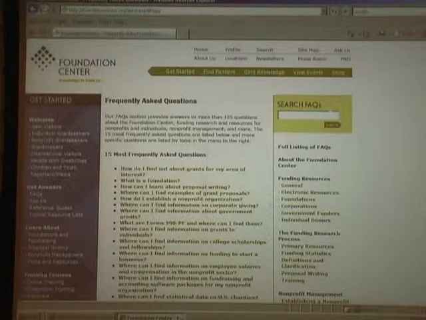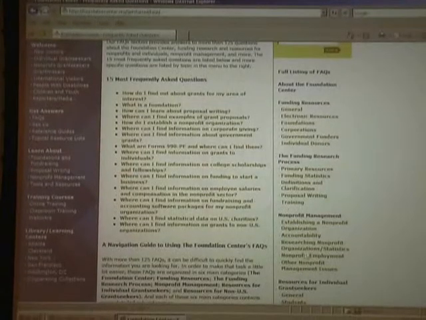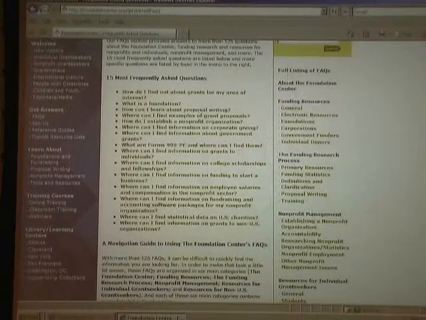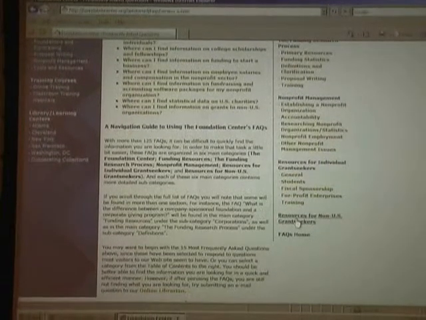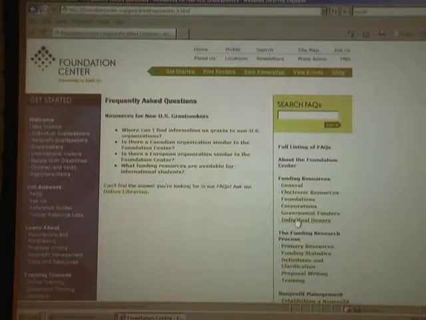You can search these FAQs using the search box up here in the upper right-hand corner. They're also organized by broad category along the right-hand side of the page. And then down at the bottom, there's this last link, resources for non-US grant seekers. So these are some FAQs related specifically to our international audience.